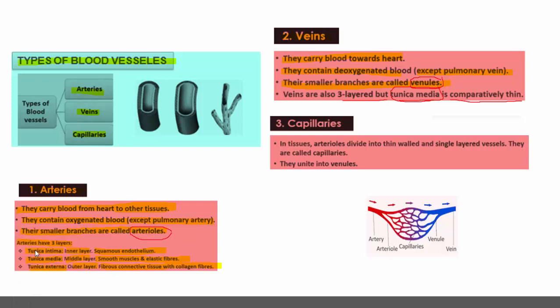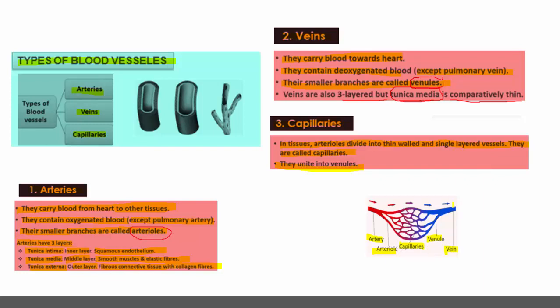Then finally, capillaries. In tissues, arterioles divide into thin-walled, single-layered vessels. They are called capillaries and they unite into venules. That's what this particular image shows. This is an artery. Branches of the arteries are arterioles. Further, they become too thin and give rise to the formation of capillaries. Then these capillaries unite to form the venule, and venules join to form the vein.